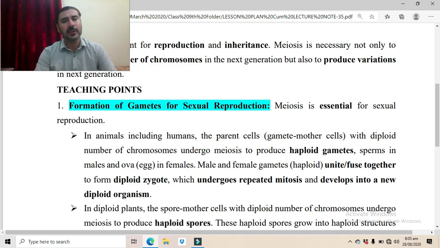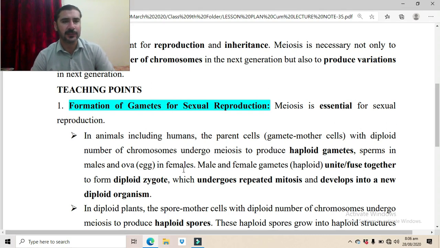In animals, including humans, the parent cells, those are called gamete mother cells, with diploid number of chromosomes undergo meiosis to produce haploid gametes, sperm in males and egg in females. In the males in the testes and in the female in the ovary, there are gamete mother cells.